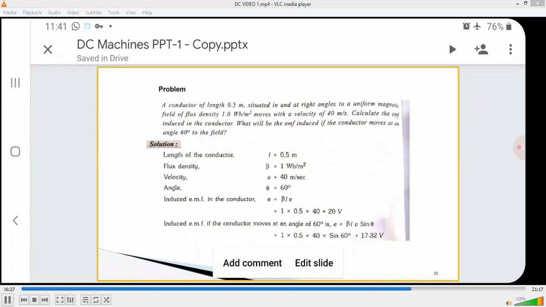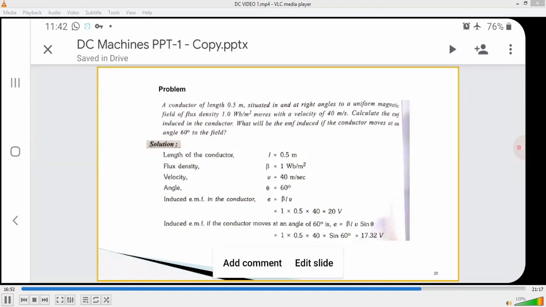Here we use the given angle, so the formula is E is equal to BLV sin theta. So we use two formulas: E is equal to BLV and E is equal to BLV sin theta. Sin theta is used for the given angle, meaning that if the conductor moves, it makes some angle.